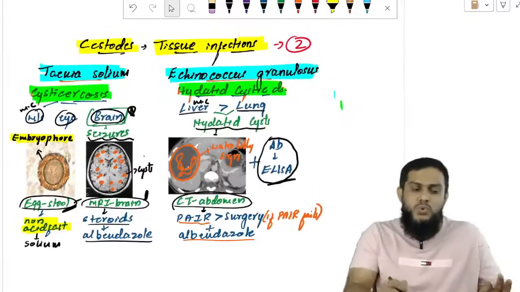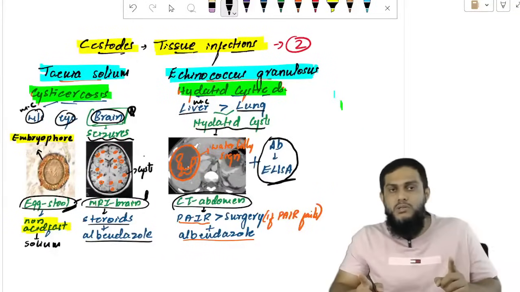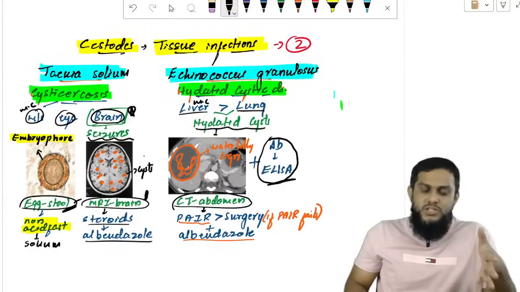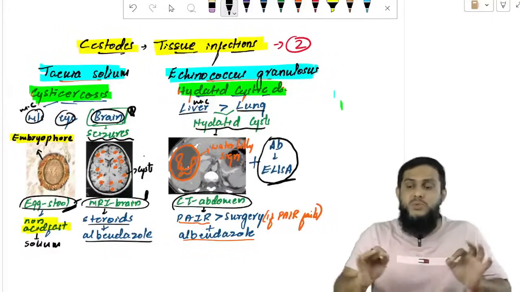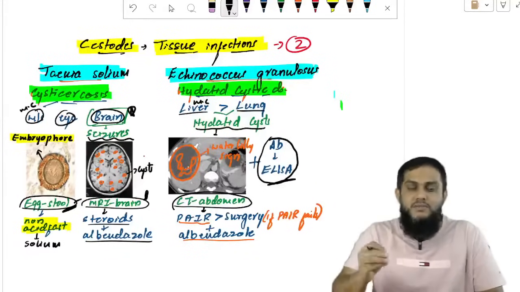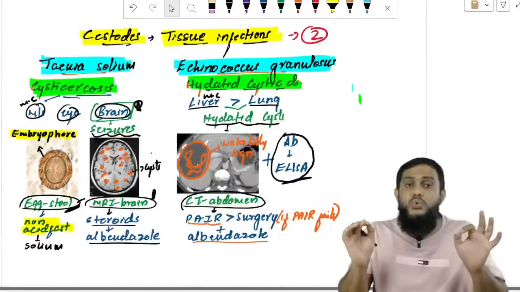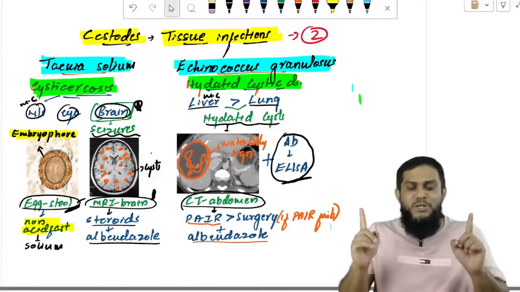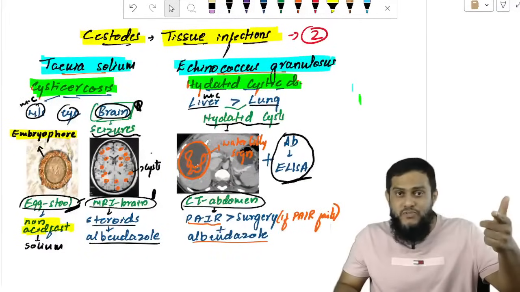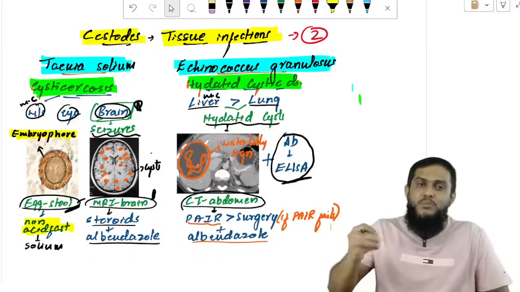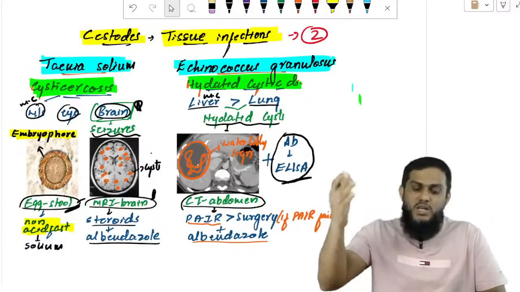These are the cestodes that affect the tissue. Only two cestodes affect the tissue: Taenia solium and Echinococcus. Tissue infection by Taenia solium is cysticercosis, affecting muscle, eye, and brain tissue. And tissue infection by Echinococcus is hydatid cystic disease, which affects the liver and lung, with formation of a hydatid cyst. In both places you do radiological diagnosis. Radiological diagnosis is preliminary, and that's why you have to detect the egg in the stool sample for Taenia solium for final diagnosis, and antibody by ELISA in Echinococcus for final diagnosis, because the Echinococcus egg is seen in the dog, not in man.